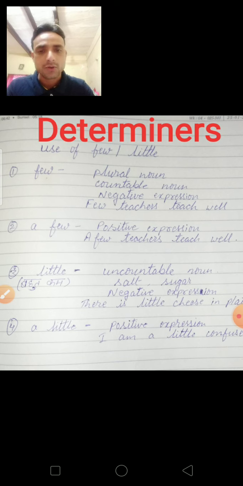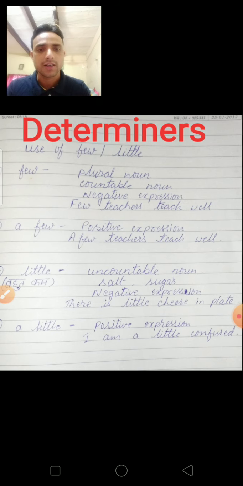Little is also used for any negative expression. Suppose there is little cheese on the plate. That means उस प्लेट में चीज़ जो है वो बहुत कम है. It shows the negative expression.